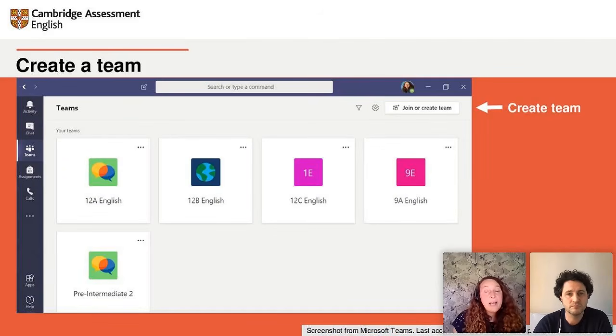So if your school hasn't already set up your class, you'll need to create one. And in Microsoft Teams, this is called a team. So you can create a class or a team by clicking on the Join or Create Team button in the top right of the application. And from now on, you'll be able to access your team by clicking on the Teams button in the left-hand toolbar.